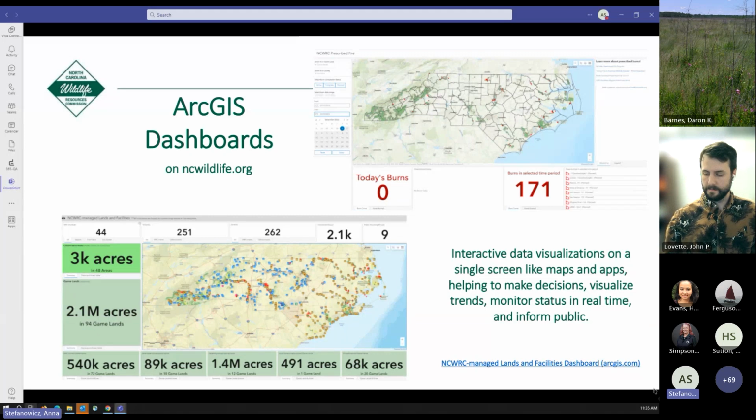In the lower right corner, the Managed Lands and Facilities dashboard shows locations of facilities, water access areas, shooting ranges, boating safety regulated areas, buoys, maintained conservation, and game lands.